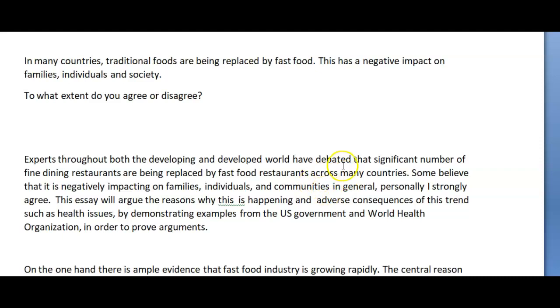Communities, full stop. New sentence. In general, personally, I strongly agree. Okay?